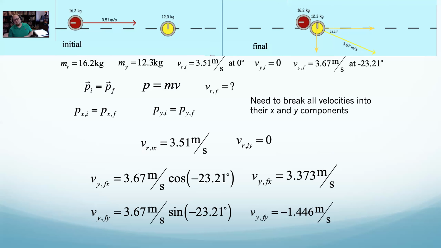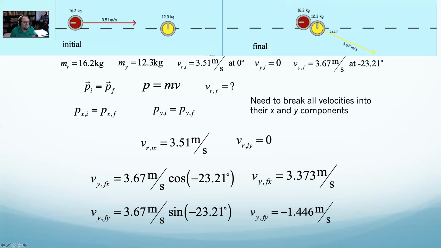Now, there is a slight thing here that I fully acknowledge is kind of messy, so I want to address it. I have yellow and y. This is one of the biggest issues with these problems. Be careful with your subscripts. Because I decided to call it velocity yellow final in x and velocity yellow final in y, if you just look at it quickly, you might think this is the velocity in y because there's a v sub y.